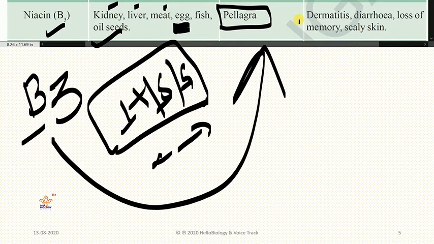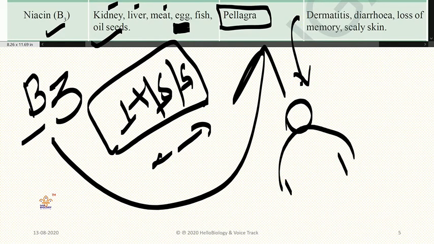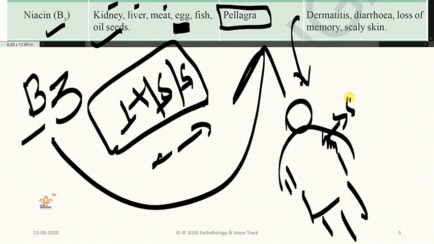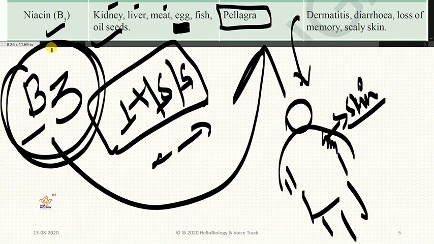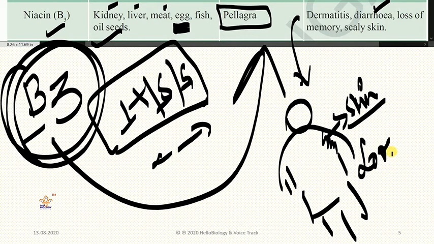And what is that here? Dermatitis. You'll get dermatitis. What is dermatitis? On your body, skin allergy. Usually you can see in your class that a few students get skin allergies. That skin allergy is due to lack of this vitamin B3. And the next one, diarrhea. Diarrhea, you know very well, means loose motions.